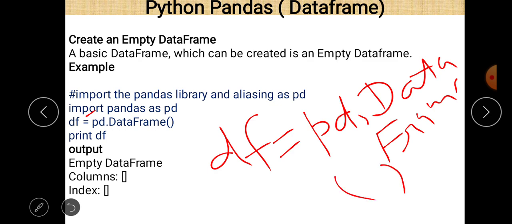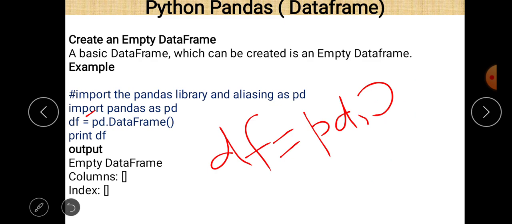So an empty data frame will be created because we pass no value in it, meaning no value within the parentheses. If we pass a list or a tuple or maybe a dictionary or maybe another data frame, then there may be data, but since no value is passed within it, an empty data frame will be created. After that just a simple print statement is there. So the output looks like that: empty DataFrame, columns: [], index: [], meaning no column and no index value at all. So this will create an empty data frame.